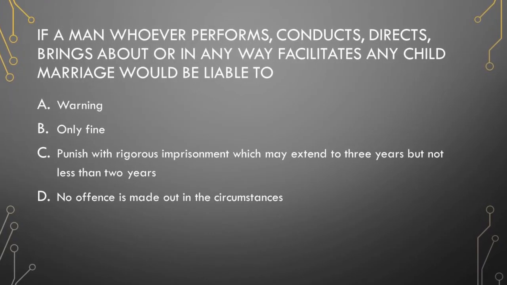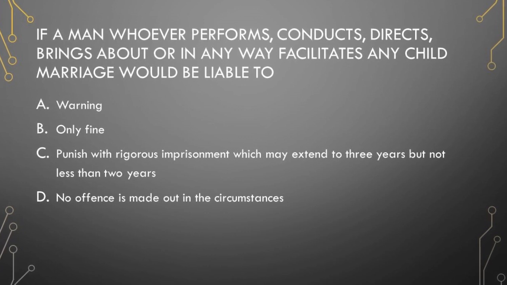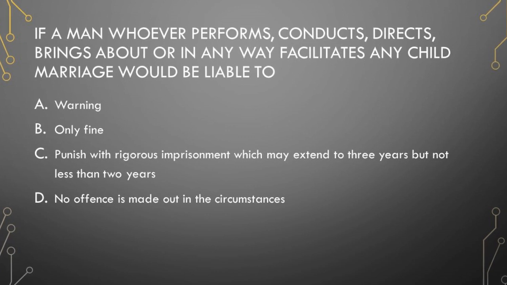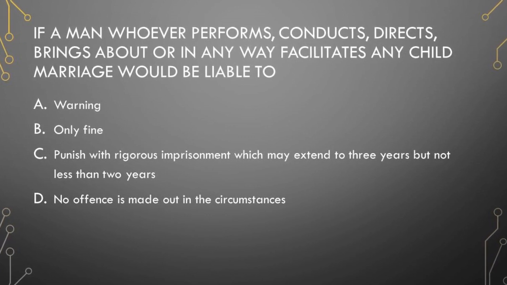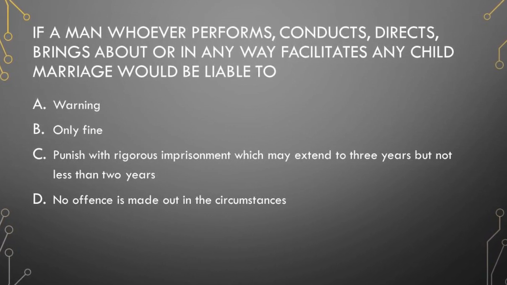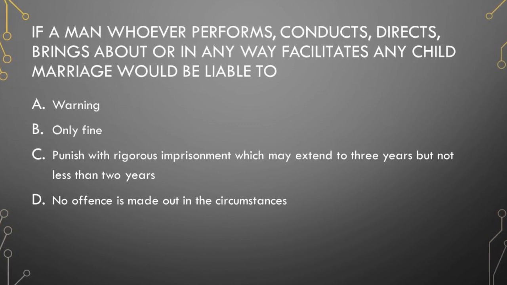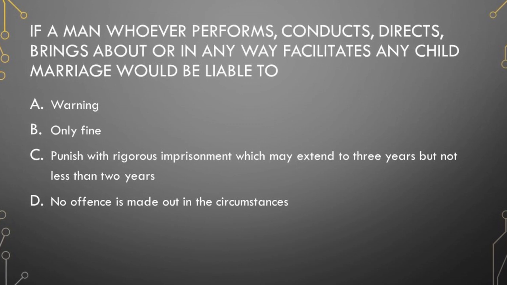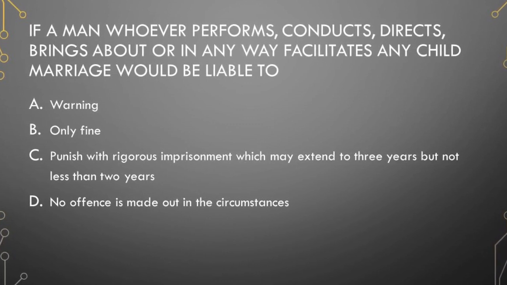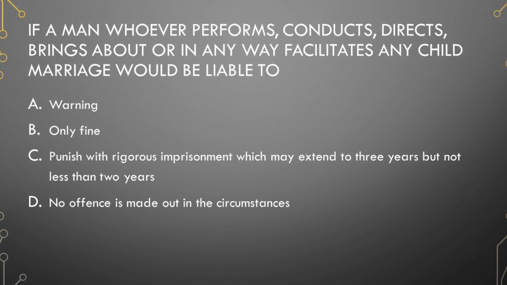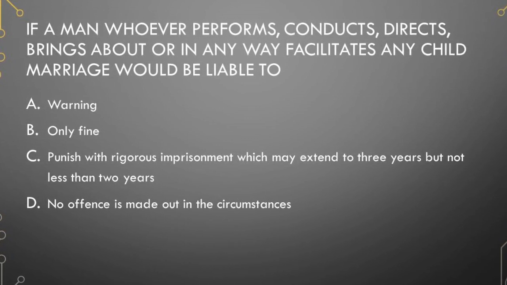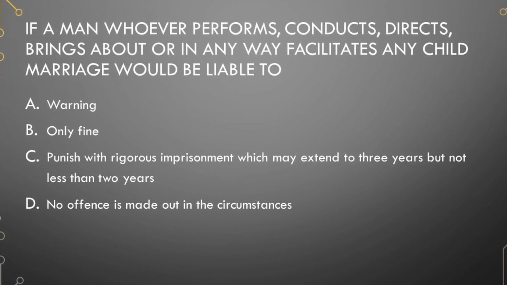If a man whoever performs, conducts, directs, brings about or in any way facilitates any child marriage would be liable to. I give you 4 options. Warning, only fine, punish with rigorous imprisonment which may extend to 3 years but not less than 2 years, no offense is made out in the circumstances.